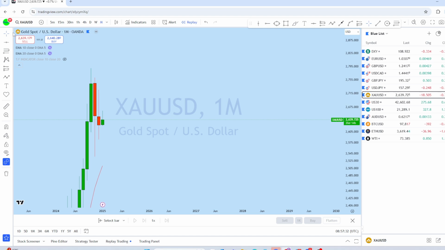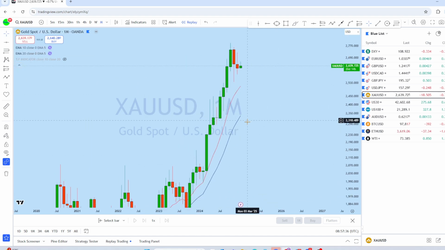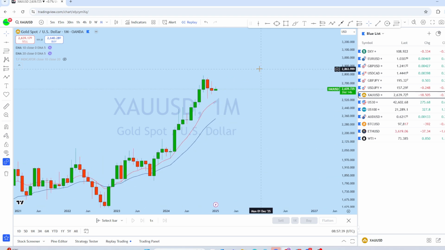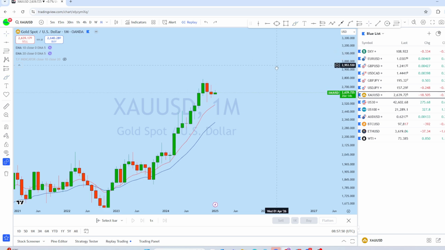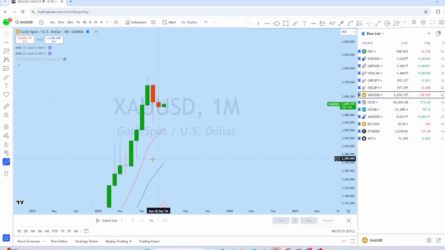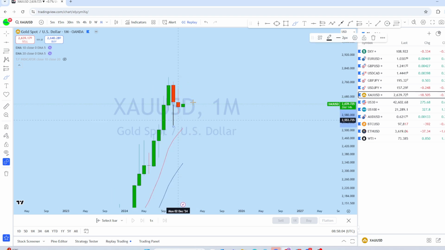Looking at the monthly chart on XAU USD, we can see that this is historically a bull market. If we look at the monthly candlestick pattern, the market was maintaining a series of higher lows starting from here. Every month the market was forming a series of higher lows, which is a strong sign of bullish momentum. Now after this impulse on the monthly, there was a very strong breakdown here, which I think was a strong pullback and also a liquidity grab